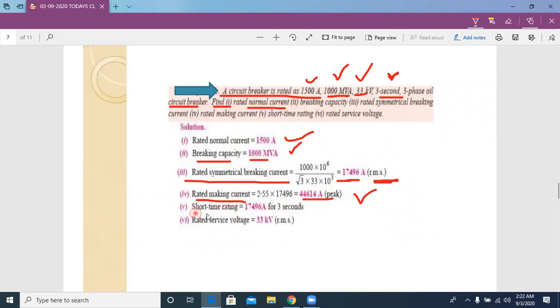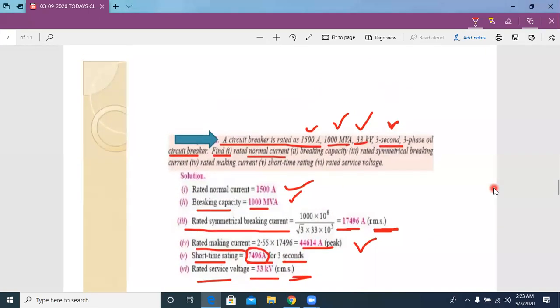Now short time rating. Already I told you, this 3 seconds indicates the short time rating. That means up to this time the circuit breaker can allow fault current safely. So the circuit breaker can allow this much current for 3 seconds successfully. Now service voltage. The system voltage is 33 kV and it is an RMS value. So in this way we can explain the rating of circuit breakers.